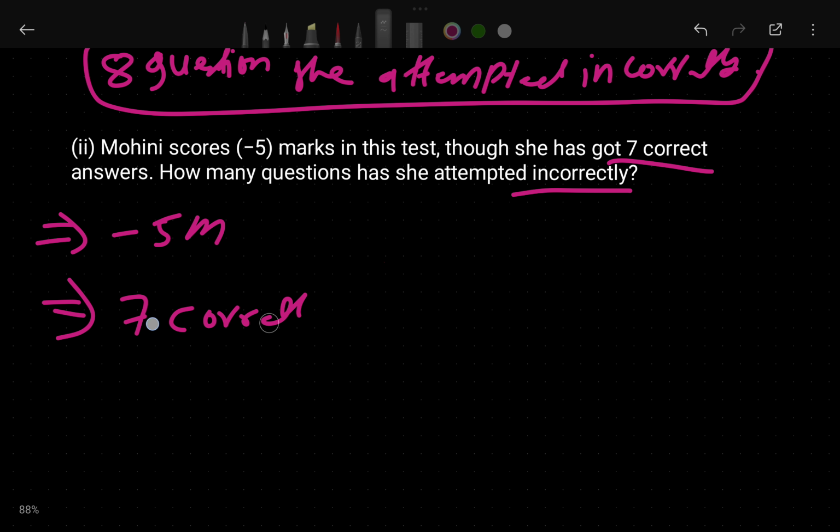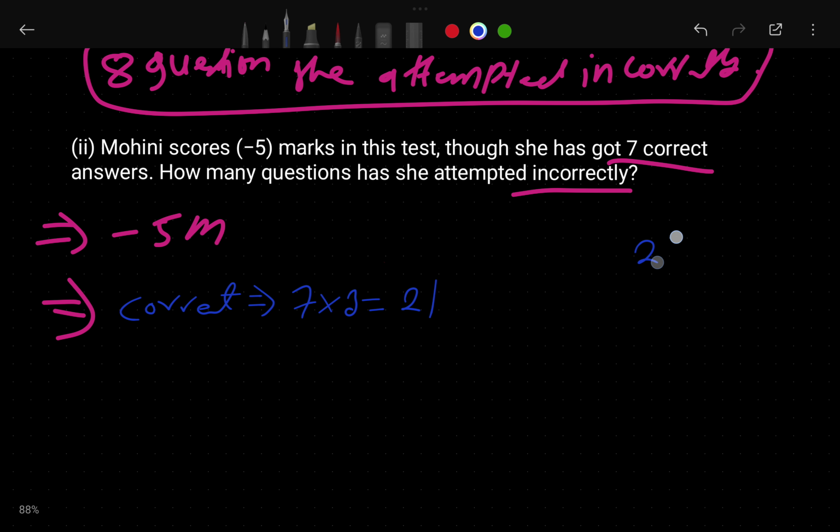So I will write it in a different way. She attempted 7 correct answers. For 1 correct answer we are giving 3 marks. For 7 times 3, that is 21 marks. So 21 marks she has scored for the correct answers. But how many did she attempt incorrectly? For that we have to subtract. When we subtract 5 from 21, it is going to be 16.